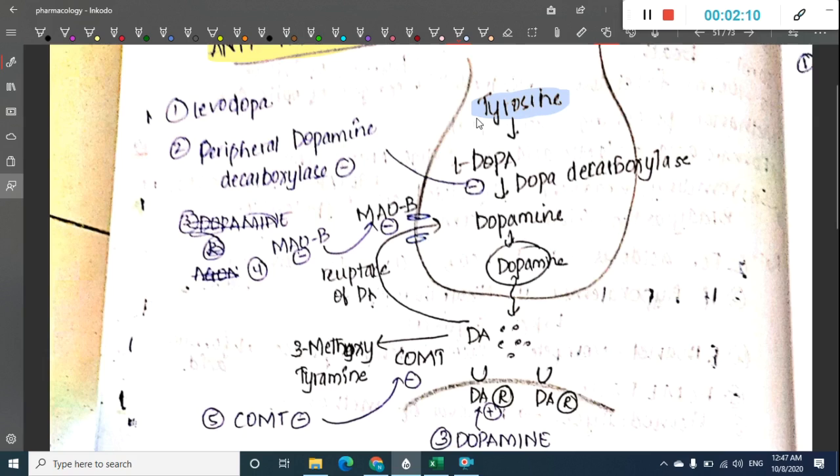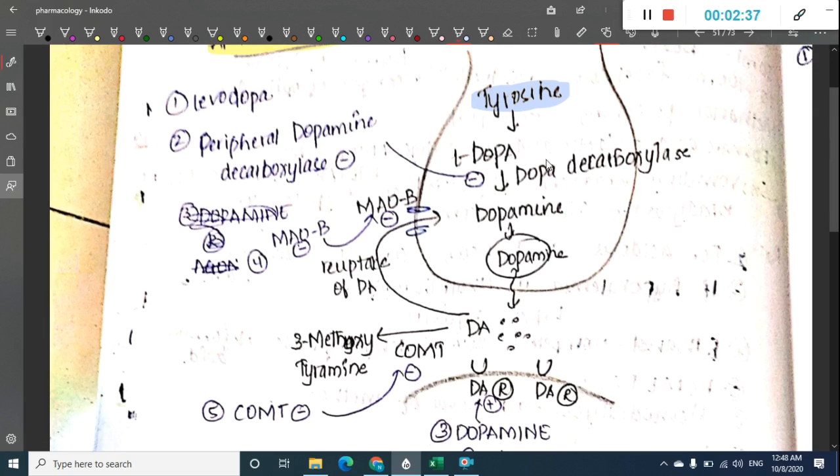Dopamine degrades by two enzymes. One is COMT, catechol O-methyltransferase. The second enzyme is MAO-B, monoamine oxidase B. Both degrade dopamine so that the degraded products can be used back in the synthesis of dopamine, or they are excreted. The drugs used here mainly target increasing dopamine levels. The first drug is levodopa, which is an analog of dopamine.